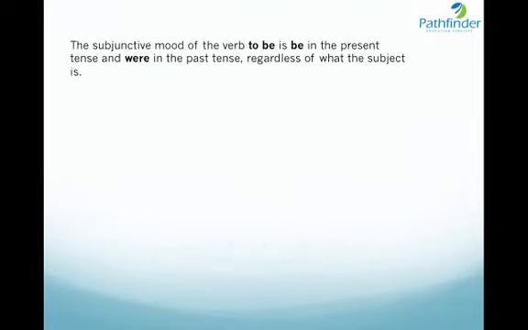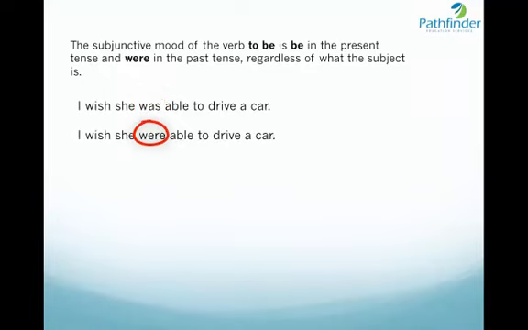The subjunctive mood of the verb to be is be in the present tense and were in the past tense, regardless of what the subject is. Let us see. I wish she was able to drive the car. It is a wish. Again, this sentence is expressed in subjunctive mood. And therefore, instead of was, we will use the word were. So, I wish she were able to drive a car.